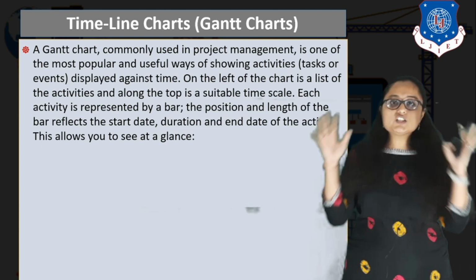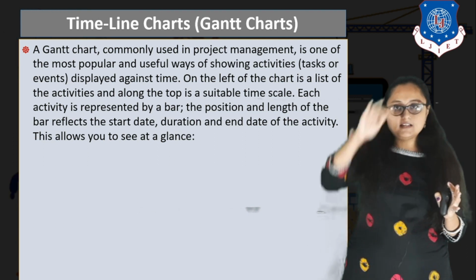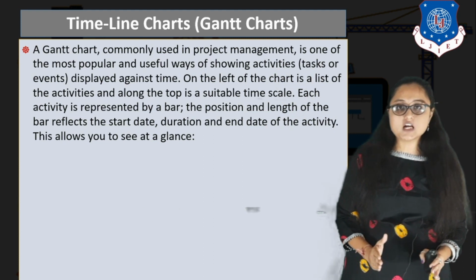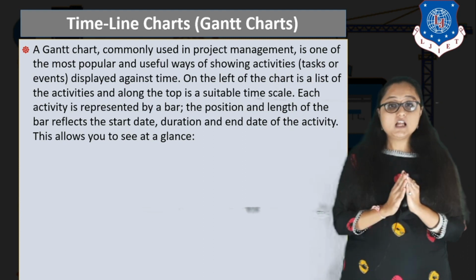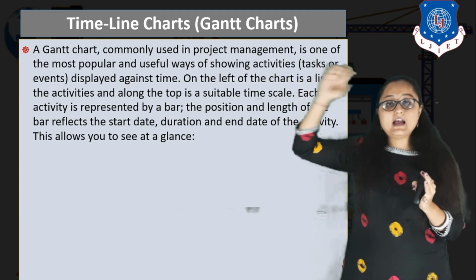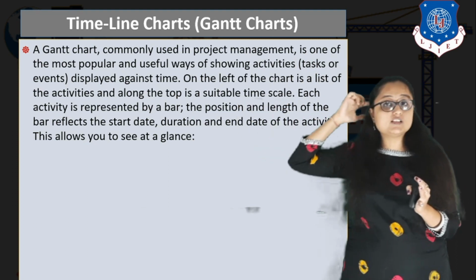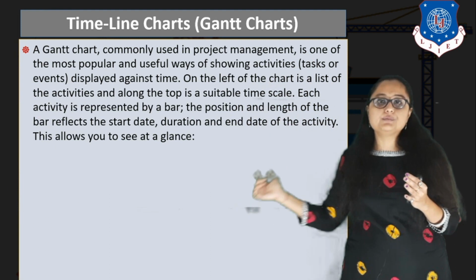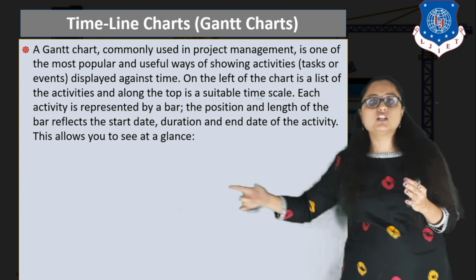Now this is a chart, so there is a left hand side and there is a top, and a right hand side, right? So on the left hand side of the chart is a list of activities, and along the top you have a suitable time scale. Now this time scale may vary from company to company, project to project, project manager to project manager.